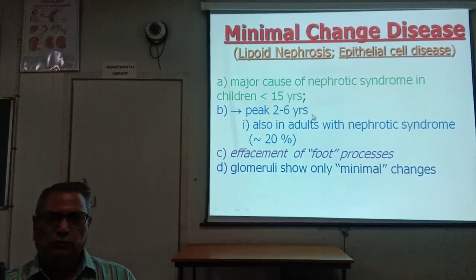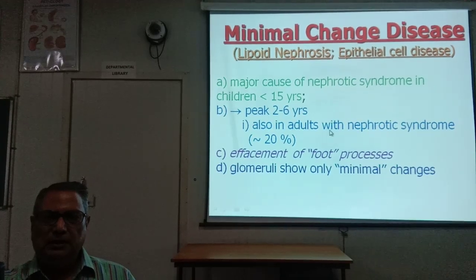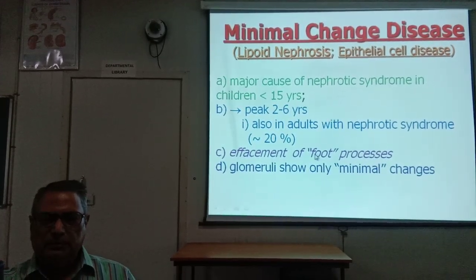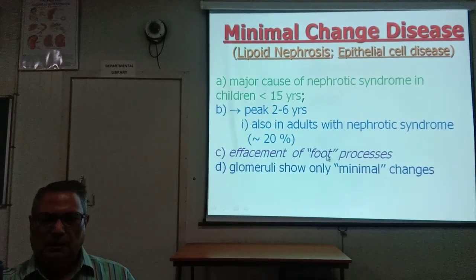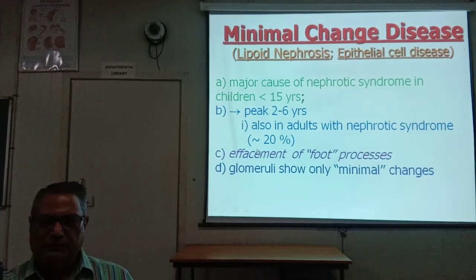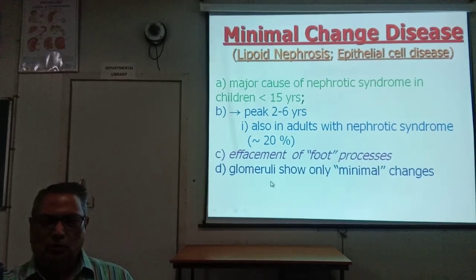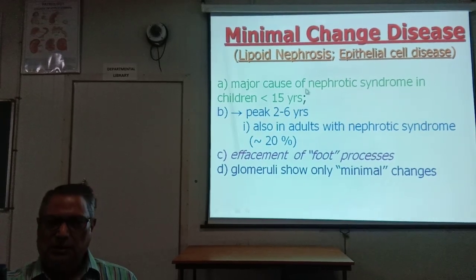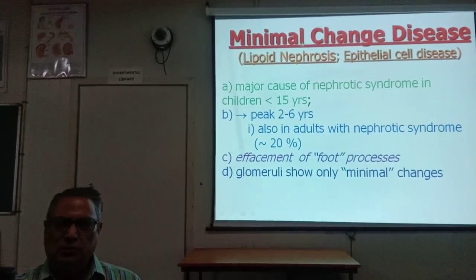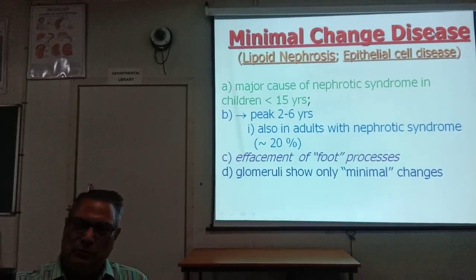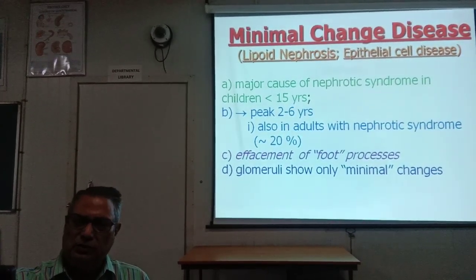Here the peak incidence is 2 to 6 years. It is also seen in adults with nephrotic syndrome, but very rarely. Effacement of the foot processes is there; the foot processes are removed. So there is effacement of the foot processes, and the glomeruli show minimal changes. Hence it is called minimal change disease. The glomeruli microscopically show minimum change, hence it is called minimal change disease, or lipoid nephrosis as it was previously called.